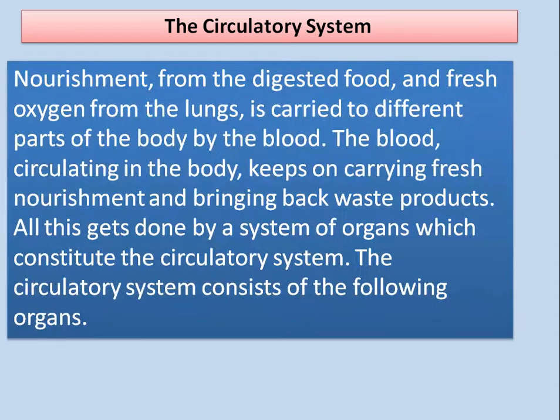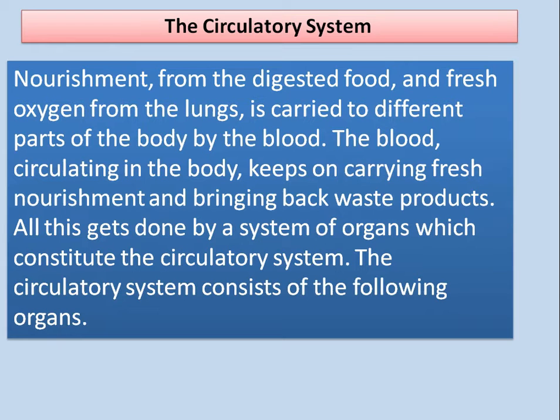Hello friends, previously we studied about the respiratory system of the human body. Today we will discuss the circulatory system. Nourishment from the digested food and fresh oxygen from the lungs is carried to different parts of the body by the blood. The blood circulating in the body keeps on carrying fresh nourishment and bringing back waste products. All this gets done by a system of organs which constitute the circulatory system.